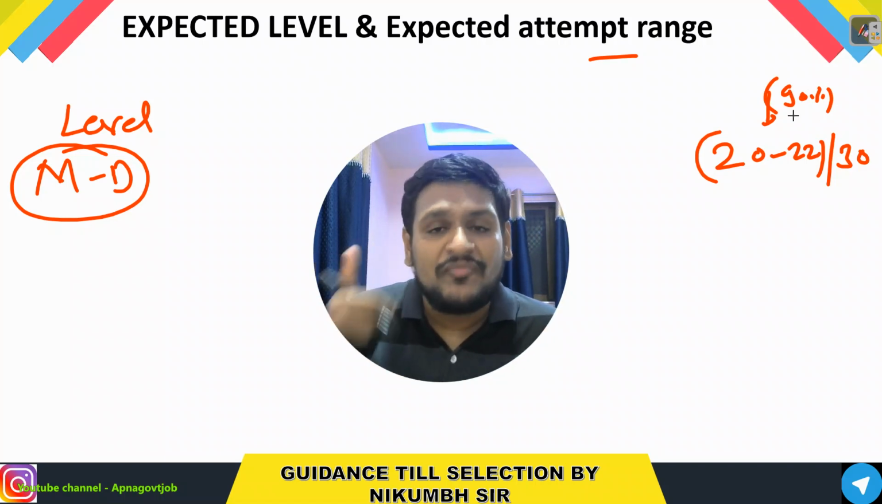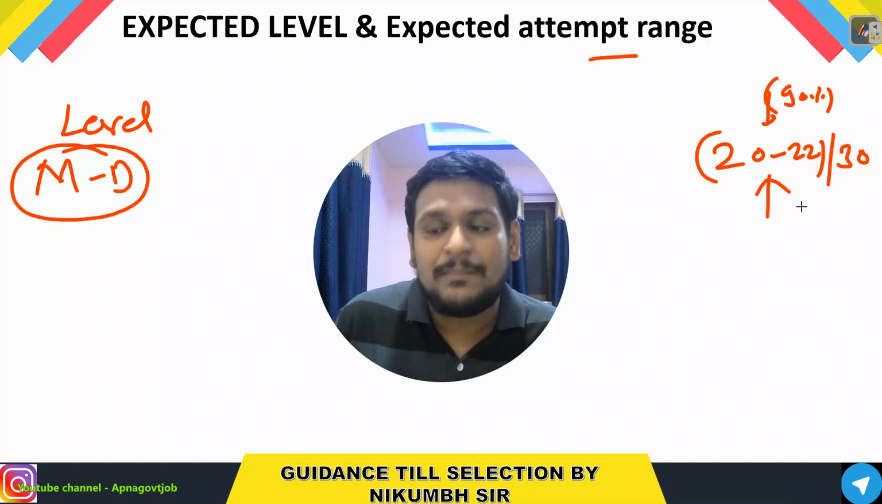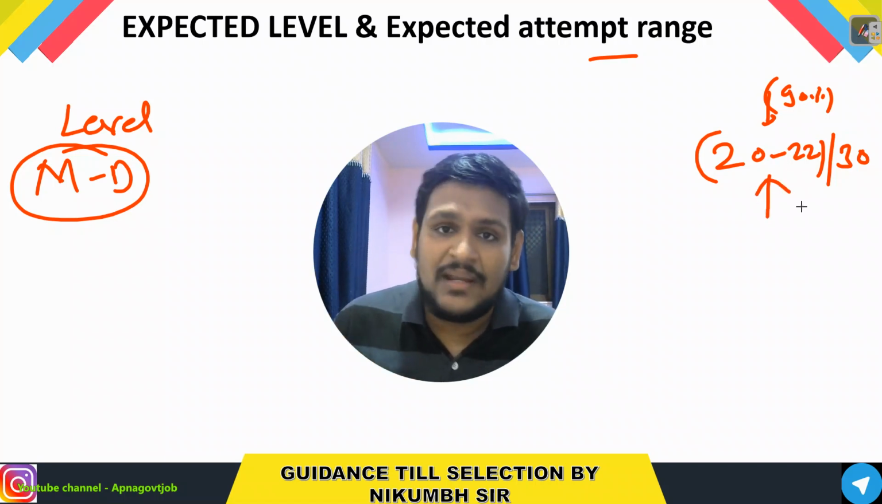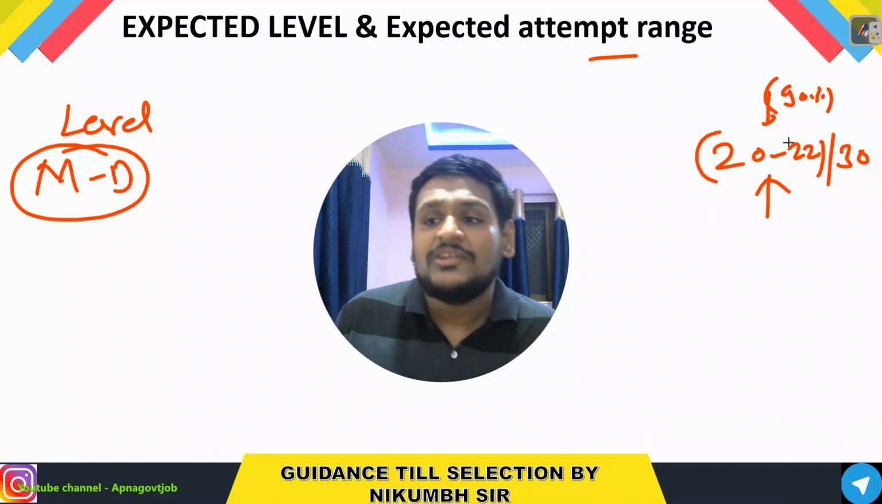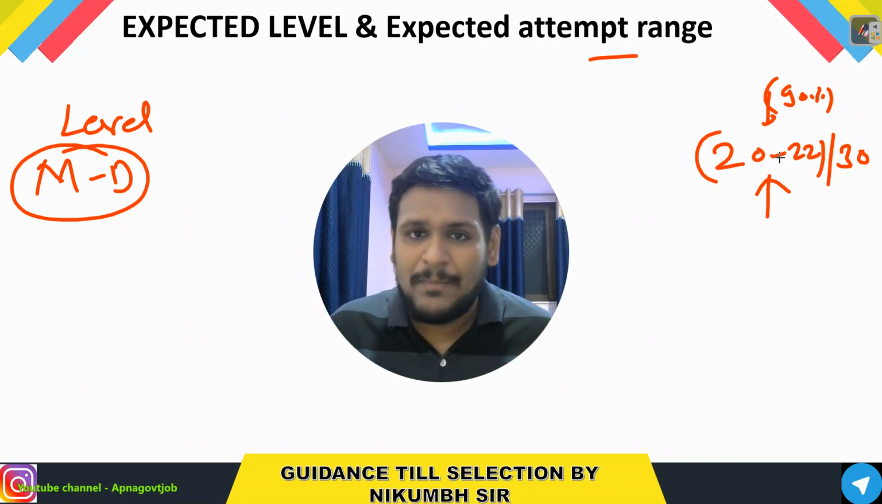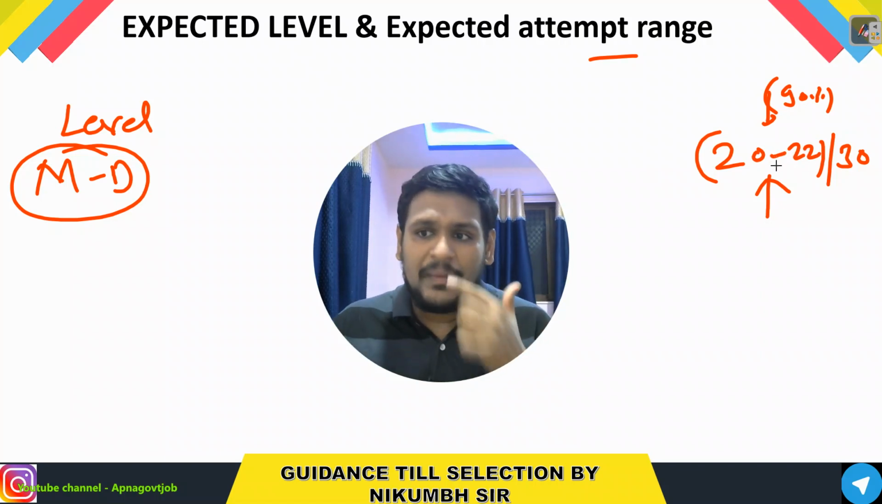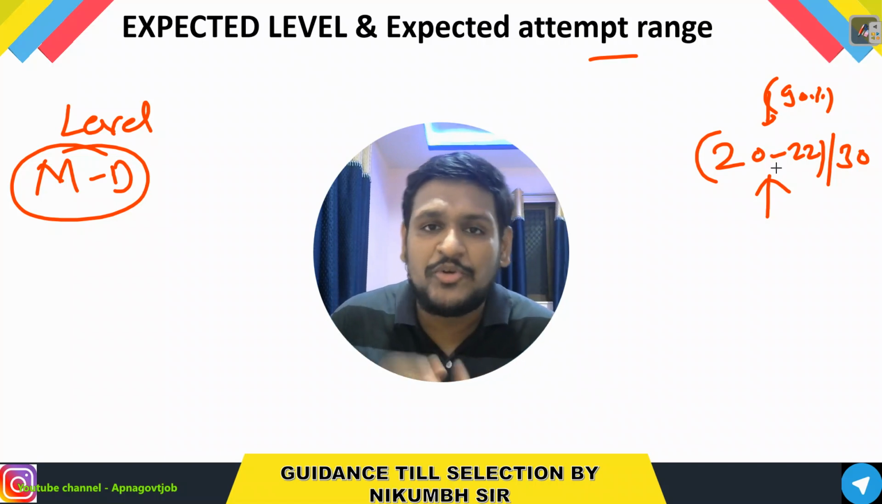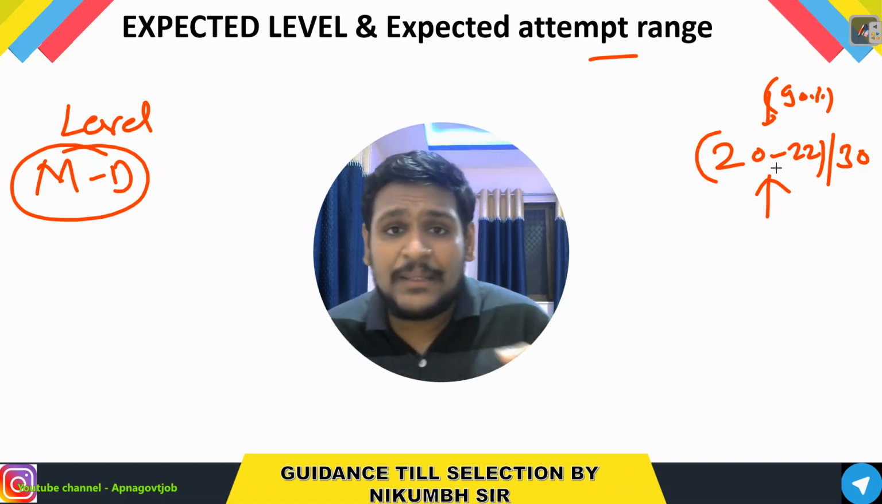Our first target is to achieve this, so we need to prepare very hard, because even if the paper is moderate, it is not an easy task. So 20 to 22, and if the paper is easy, then definitely we can stretch it to 27 max out of 30. I hope for the year 2022 you got the paper level and expected attempt range.